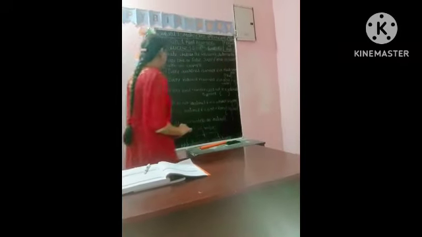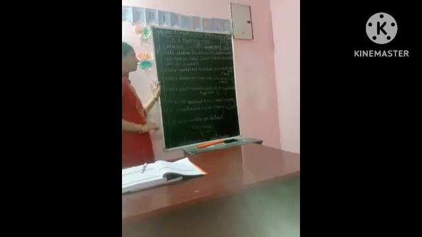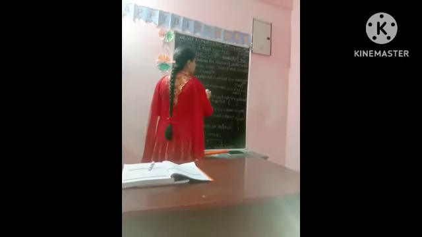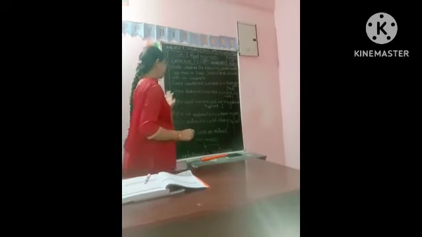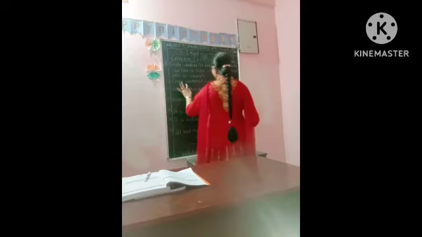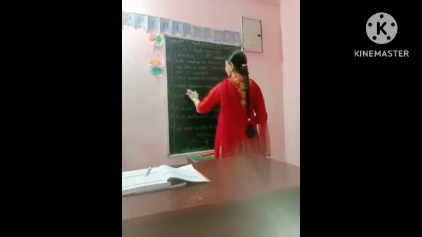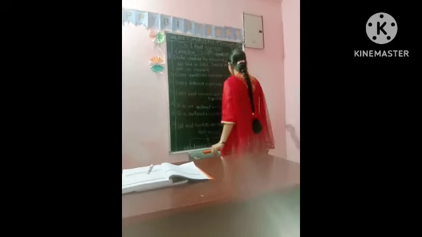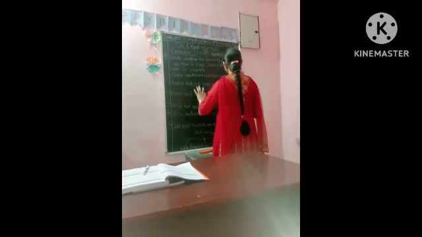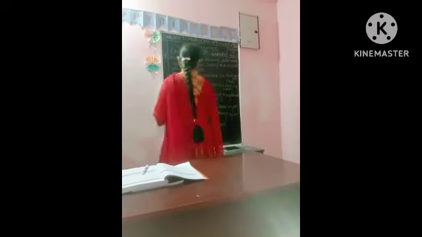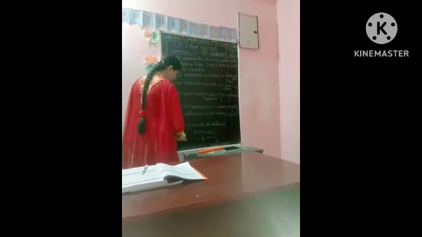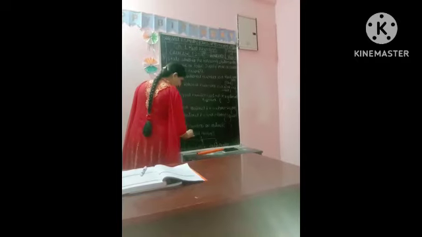True. And second one, every rational number is a real number. True. Yes, this is also the same as above. Every rational number is a real number.